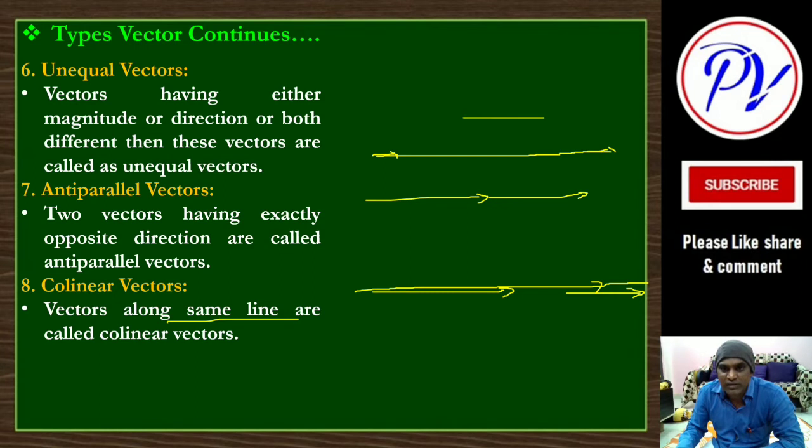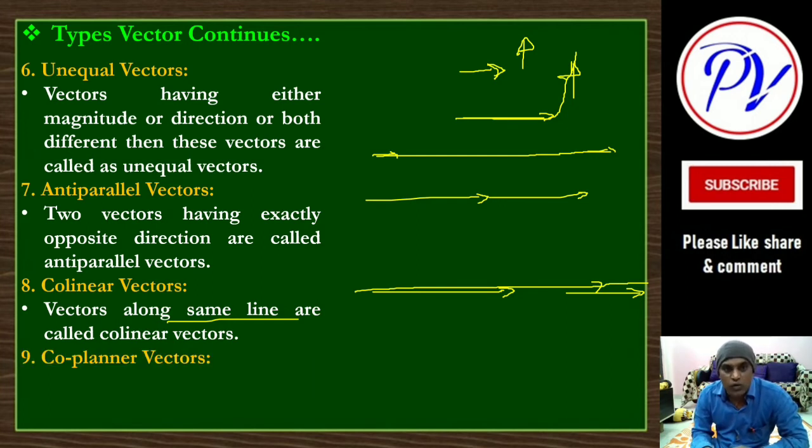Suppose this is one vector and another vector is here, so a line we cannot draw for this. If I want to join this like this, this is not a line, this is a curve. So these two vectors are not collinear. We cannot draw a straight line passing through both. There should be provision to draw a complete line passing through those two vectors, then they are called collinear vectors.